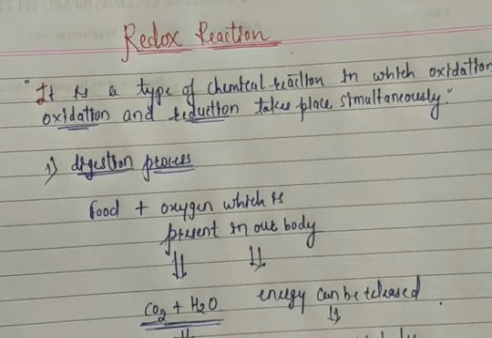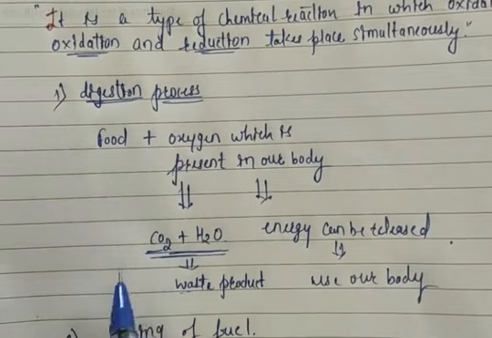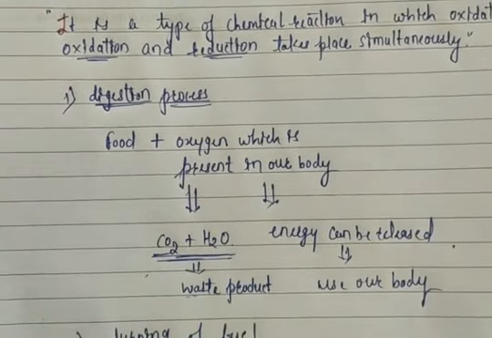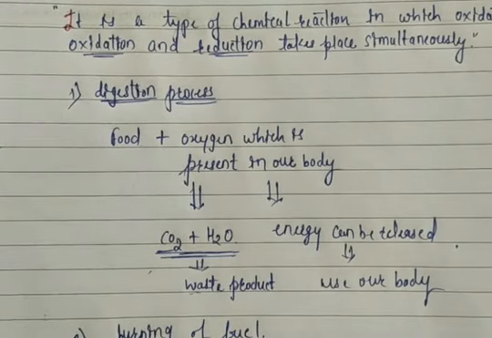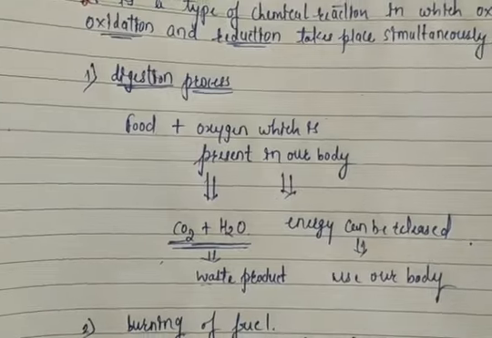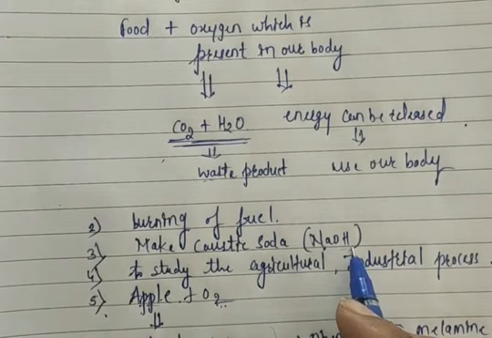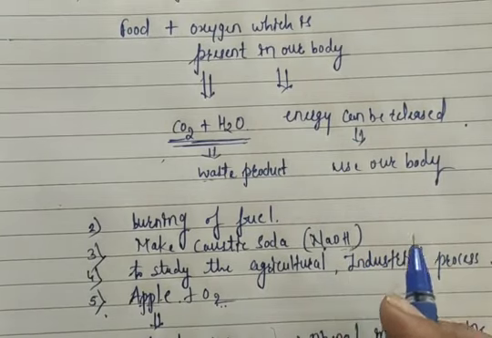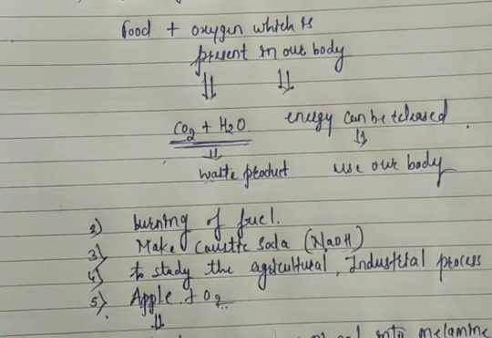In the digestion process, what will happen? Food will react with oxygen and some energy will be released, and that energy is used by our body, and some products are formed like CO2 and H2O as waste products in our body. Second use, in case of burning of fuel. Third use will be making caustic soda like NaOH, the preparation of NaOH. We can study it with redox reaction. Also in some industrial processes and in agriculture, we can use the redox reaction.